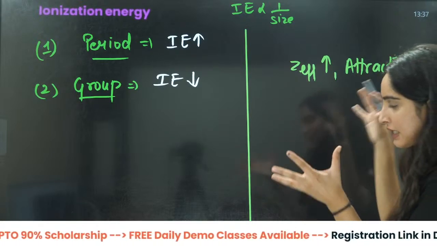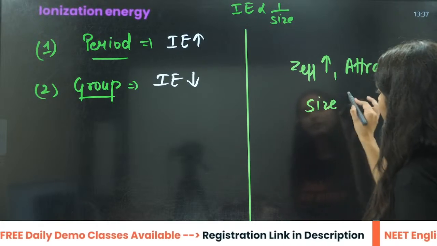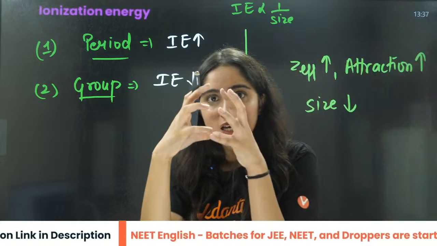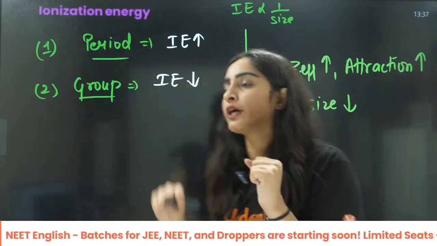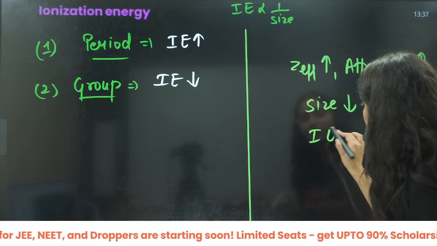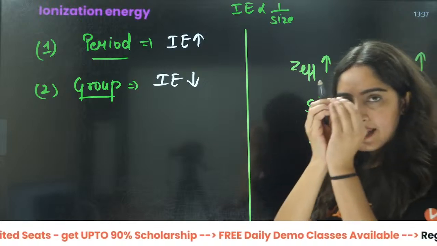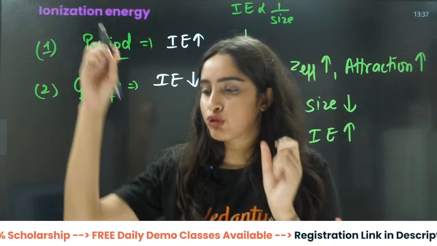If attraction increases, size decreases. If size is decreasing, it is very difficult to take out the electron. So ionization energy increases, because size is very small and it is difficult to take out the electron.